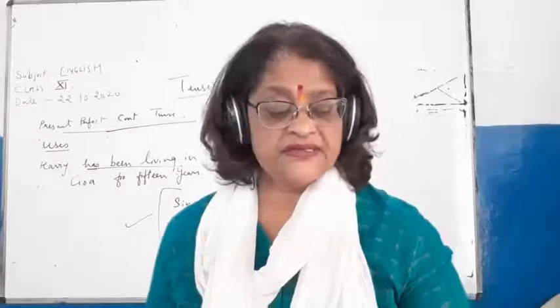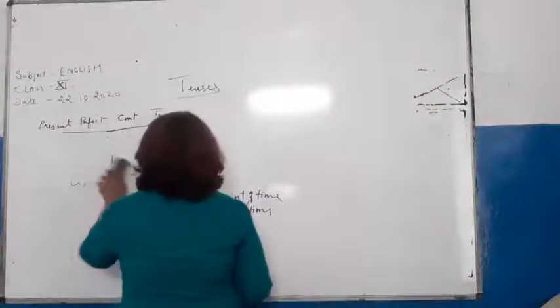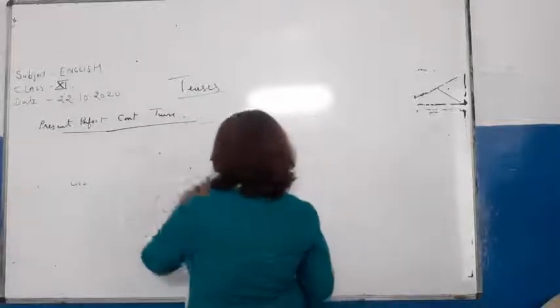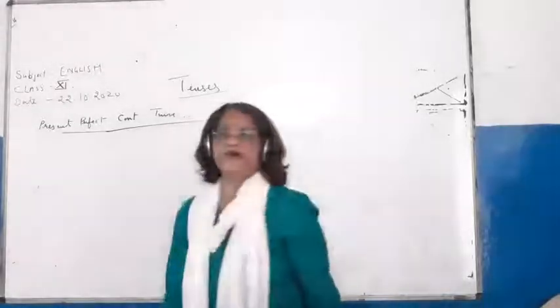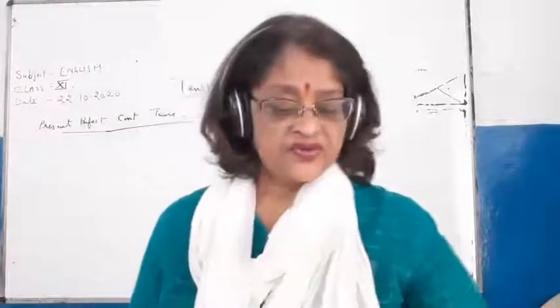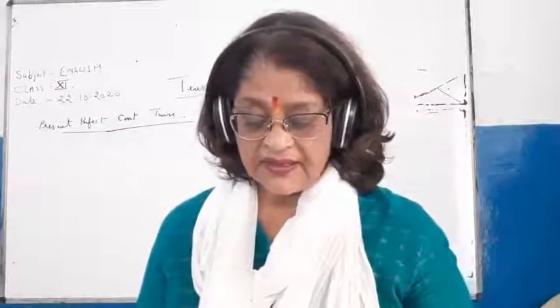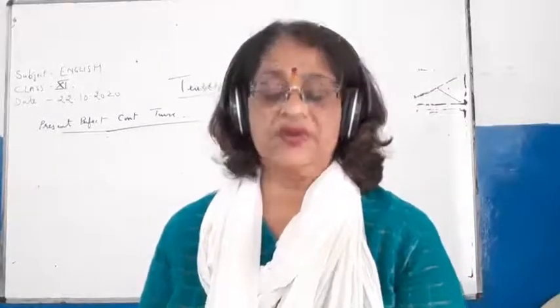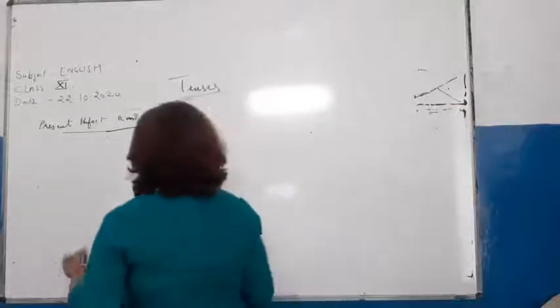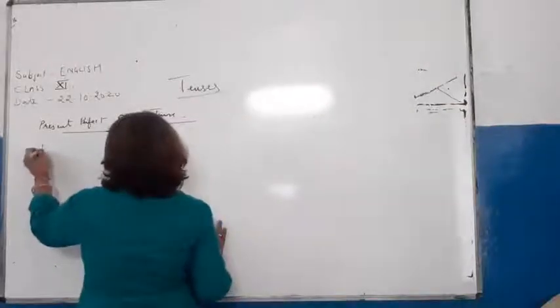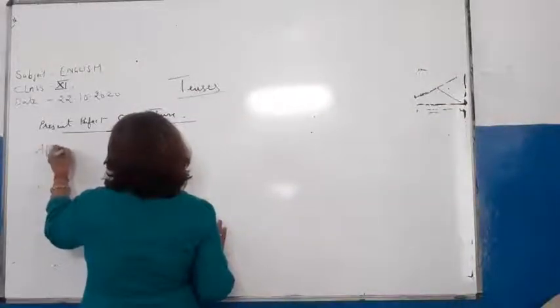And children, now I will be telling you about the sentence structure. There is only one use of this tense. What is the use? The action has started in the past and it is still continuing. Okay. Now children, I will be telling you about the sentence structure of present perfect continuous tense, and first I will be starting with the affirmative sentence.